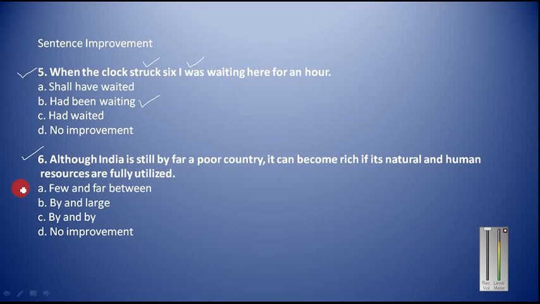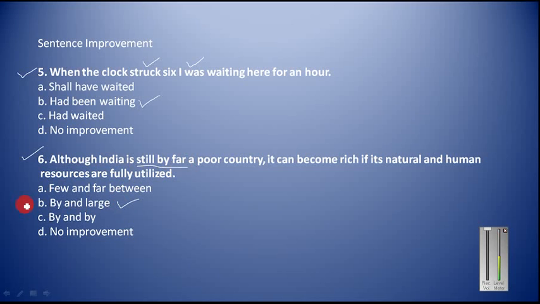Although India is still by far a poor country, it can become rich if its natural and human resources are fully utilized. Okay, so in this part, still and by far are both being used together, which is wrong for grammar. Just see here, in place of these two words you should use by and large. By and large means generally.